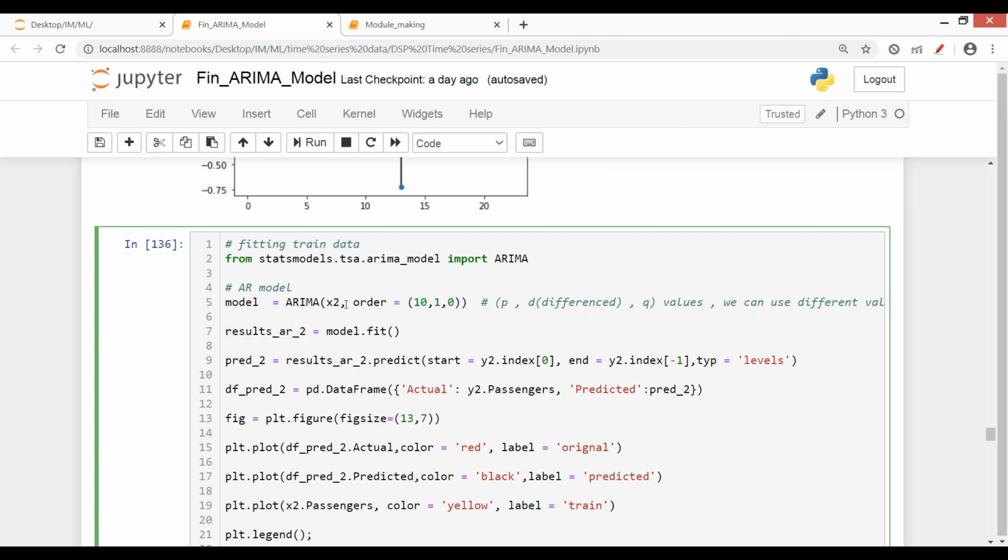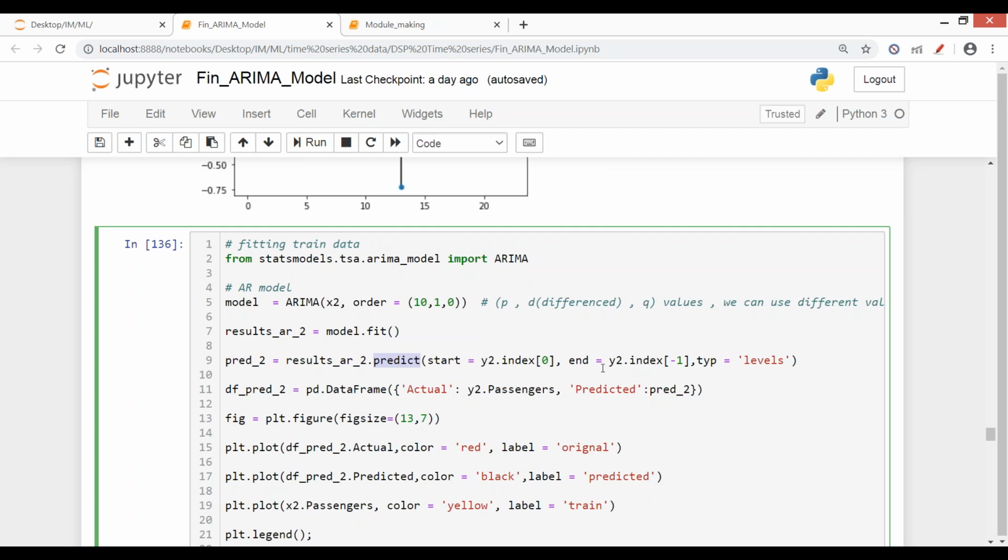So here we have defined our model. Here we are asking for x2 as our data, and this is the order for AR, I and MA, and we are fitting that model onto our data by using this command and created an object result_AR_2. Now, till this point the model was fitted. Now result_AR_2 is used in order to make predictions, .predict.